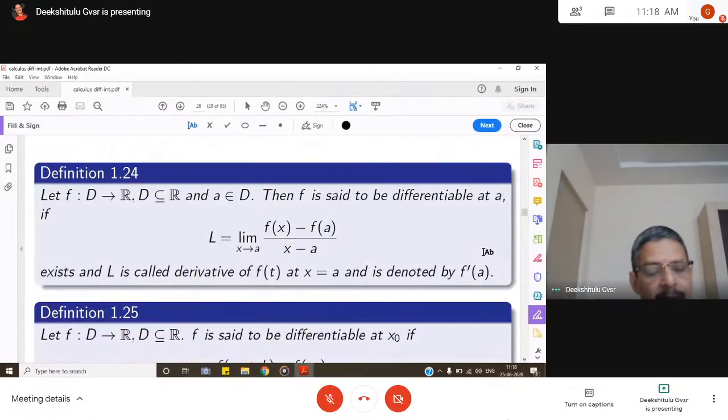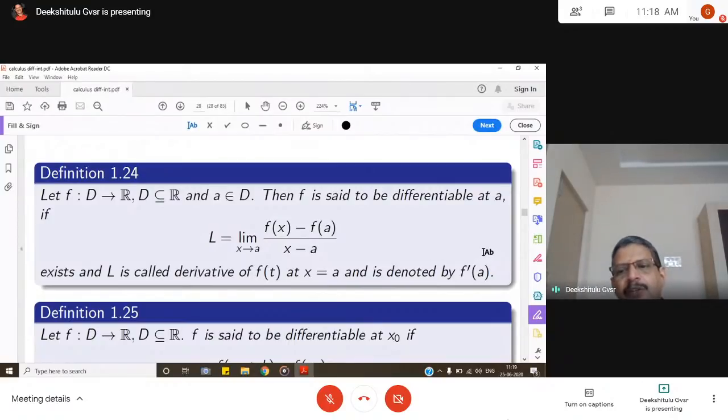Let f be a function from D to R. D is a domain and R is the set of real numbers. Clearly, the domain is also a subset of real numbers, real domains we are considering, because we are dealing with real valued functions with real domains. Then D is a subset of R. And let A be any point in the domain.